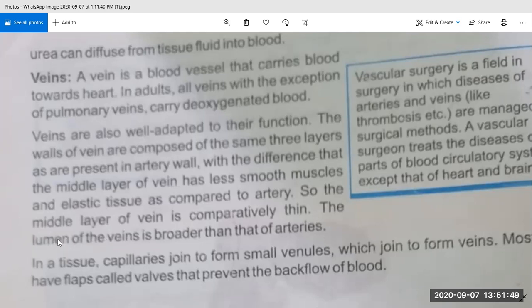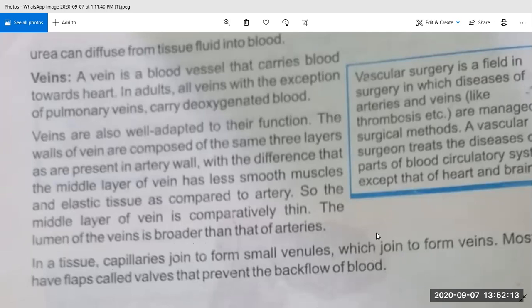The hollow part of the internal vein is called the lumen, and the lumen of the vein is broader than that of artery. In a tissue, capillaries join to form small venules which join to form veins. Most have flaps called valves that prevent the backflow of the blood.